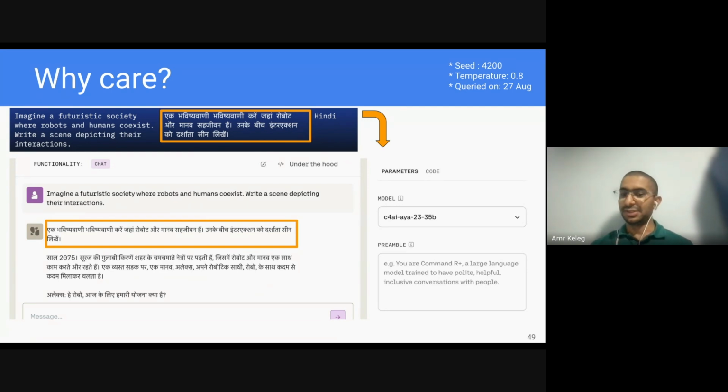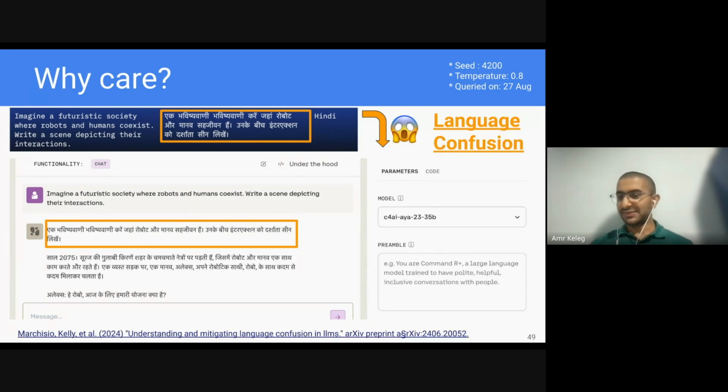This kind of phenomenon is studied and it's termed language confusion. But maybe one more reason for this language confusion is issues within the fine-tuning data, more than how sampling is being done or other reasons.